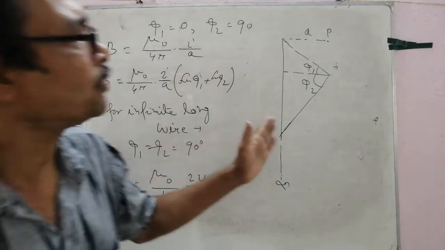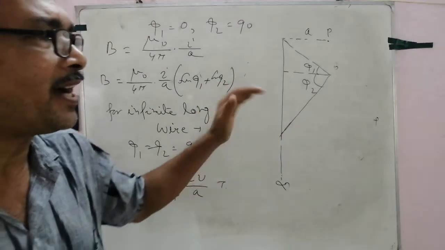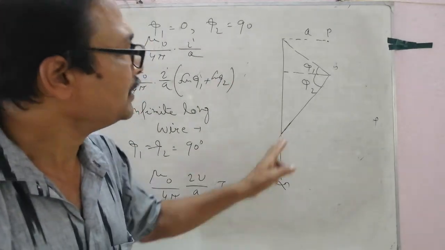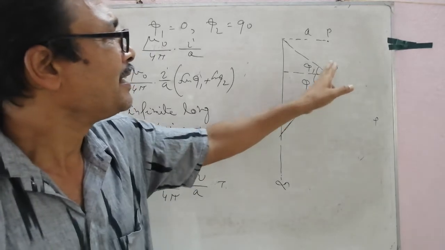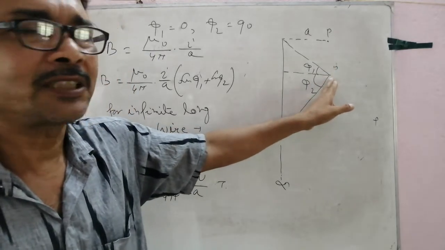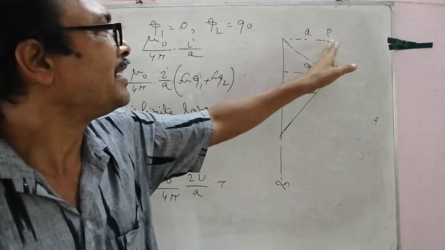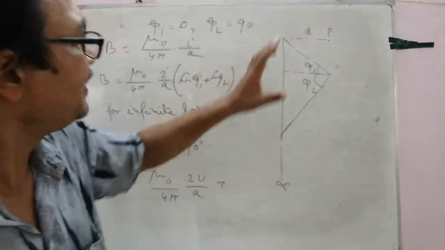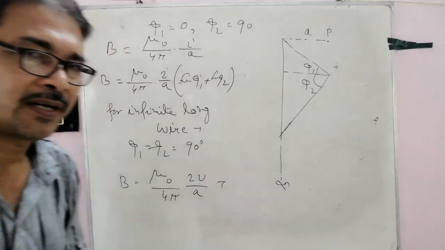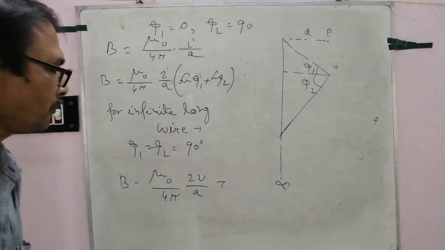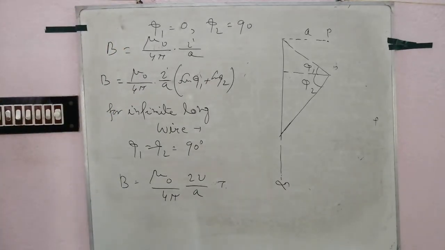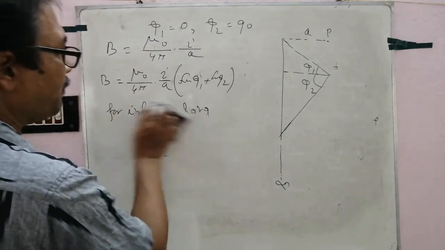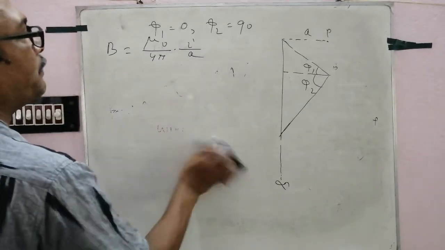So this is another question. If the wire is infinite but the observation point P is nearer to one end, then the result will be of this type. Clear? Two I by A in one case, and mu 0 by 4 pi constant times I by A in the other.